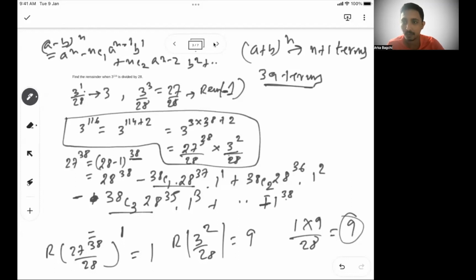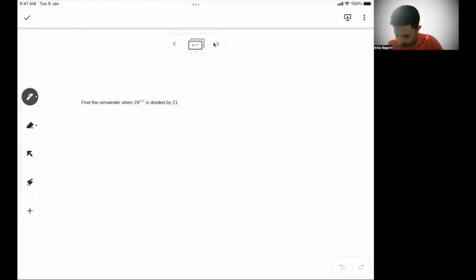There would have been a change if the remainder was plus 1 in this case, but if it is minus 1, your remainder would have changed. So understanding plus and minus is very important. The idea is, if you get a higher power and a composite or prime number in the denominator, try to see which power of the given number gives plus or minus 1 as a remainder, and then go forward from there. Okay, let's move to the next problem.